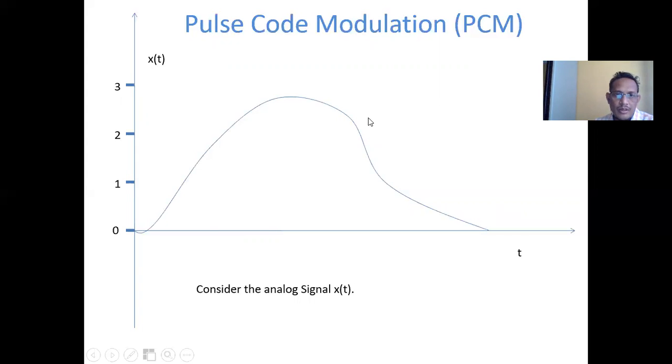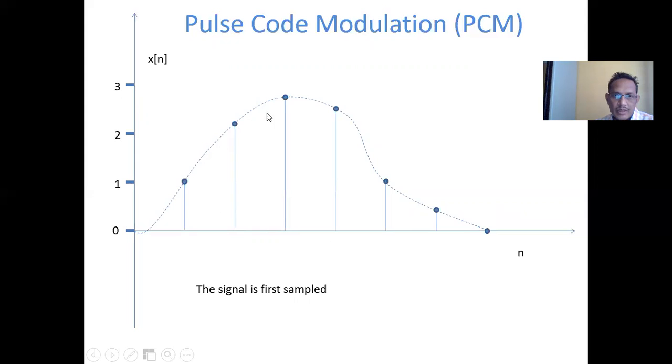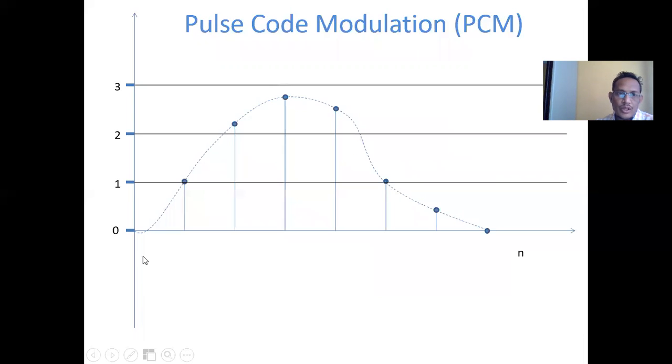So this is nothing but the modulating signal. As per this case, I will define this as a sample signal. So what does the sample signal mean? We are converting this analog continuous time signal into a discrete time signal. Then I will apply the total number of levels equal to 4, because my aim is to convert this pulse amplitude modulation into 2-bit PCM. So I will divide this signal into a total of 4 quantization levels. So this is 1, this is 2, this is 3, and this is 4. These total 4 levels are nothing but the quantization levels.